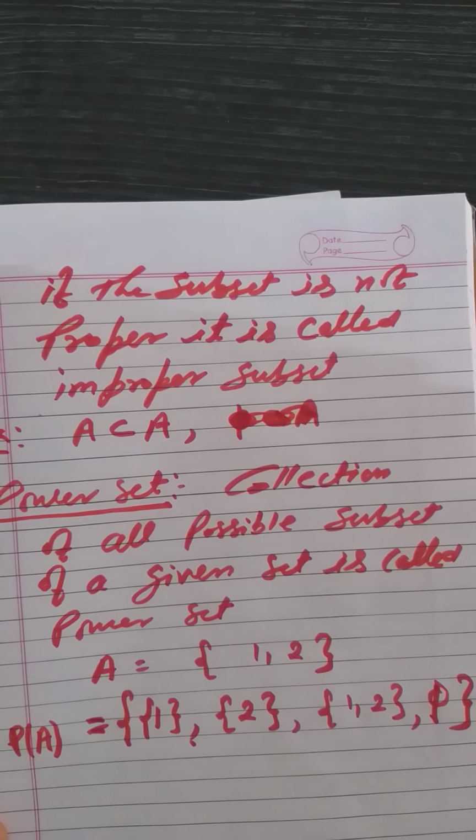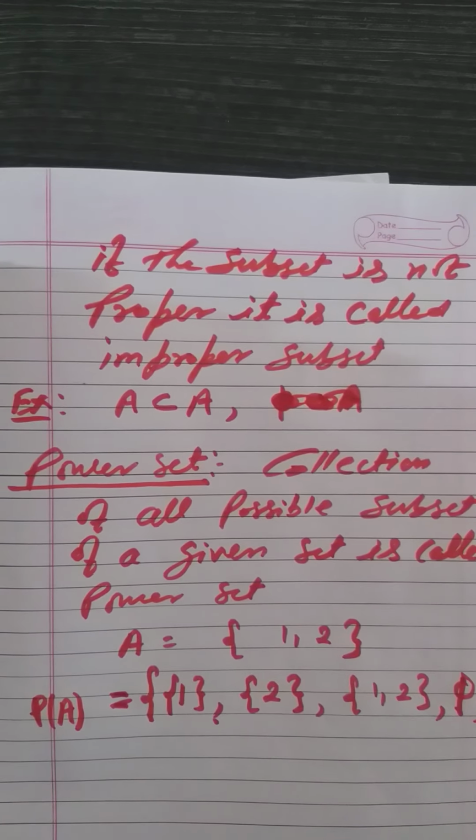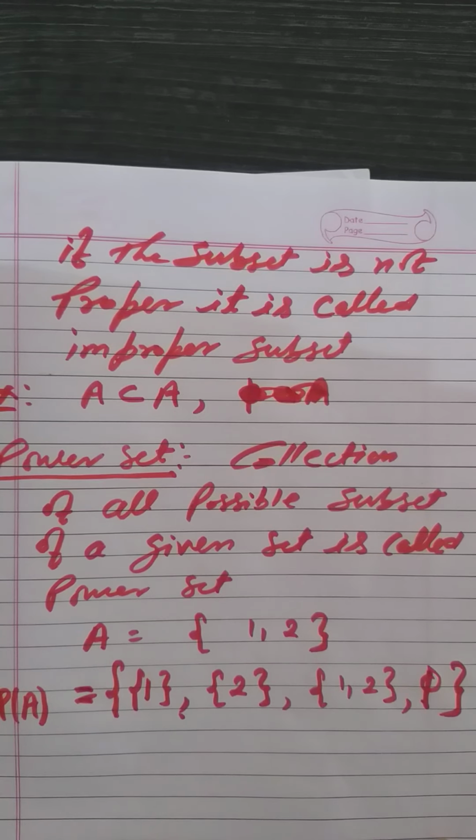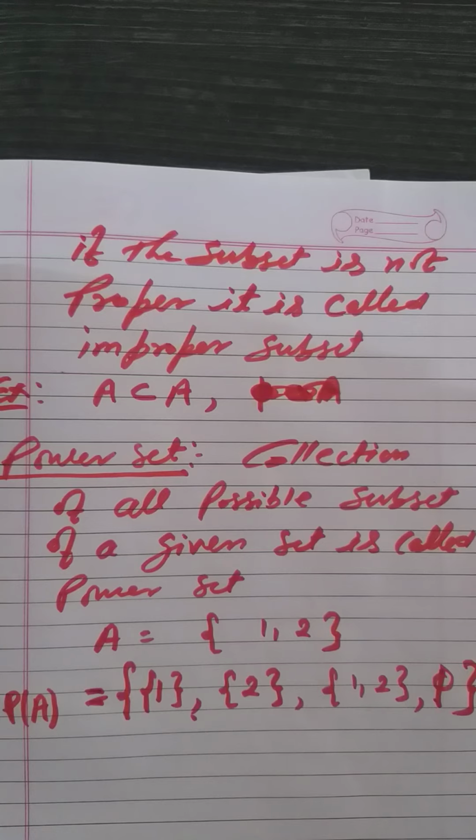Now come to the universal set. What do you mean by universal set? If there are some sets under consideration, then the set of which each of these is a subset is called the universal set, which is generally denoted by U, X or E. Right?